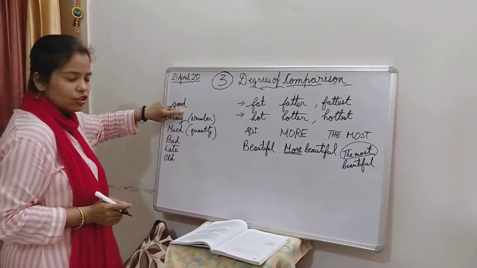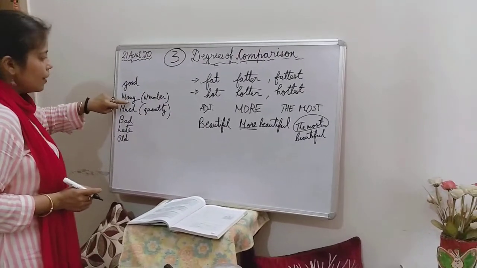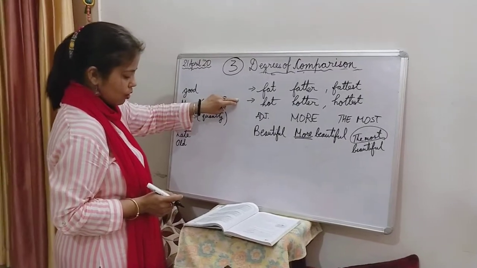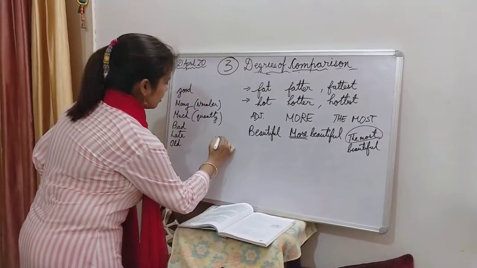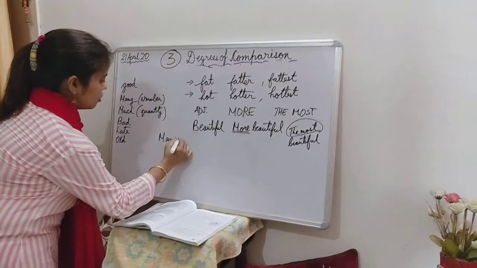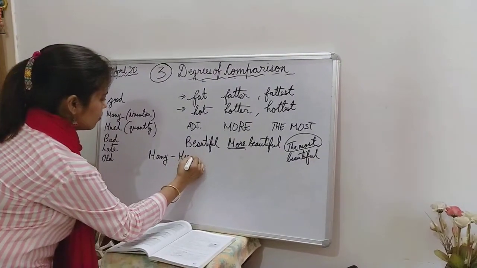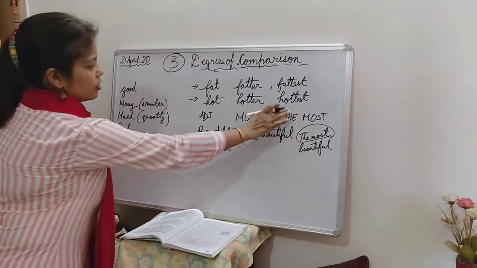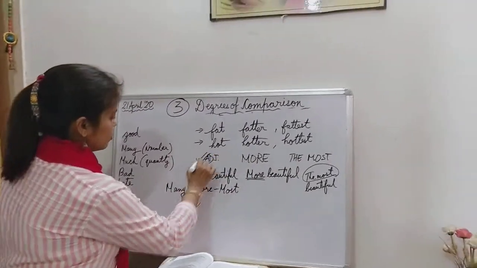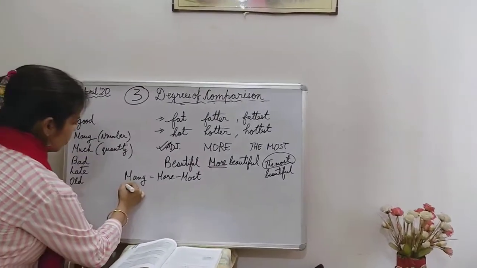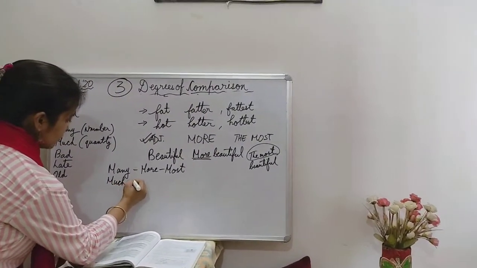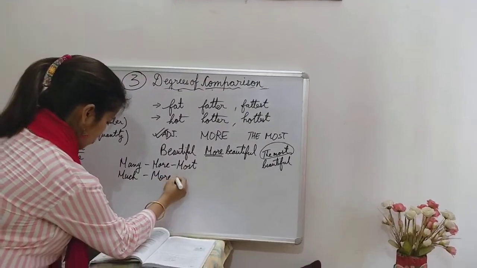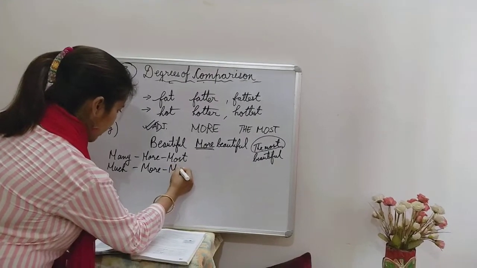Good tends to be good, better, best, right? Many, when I'm talking about number, it is many, more, and most. I'll write it here. So you can just keep a note of it. Many, more, and most. Do not confuse this with the rule which I spoke about just few minutes back. Now when I'm talking about the quantity, it is much, more, and again most.